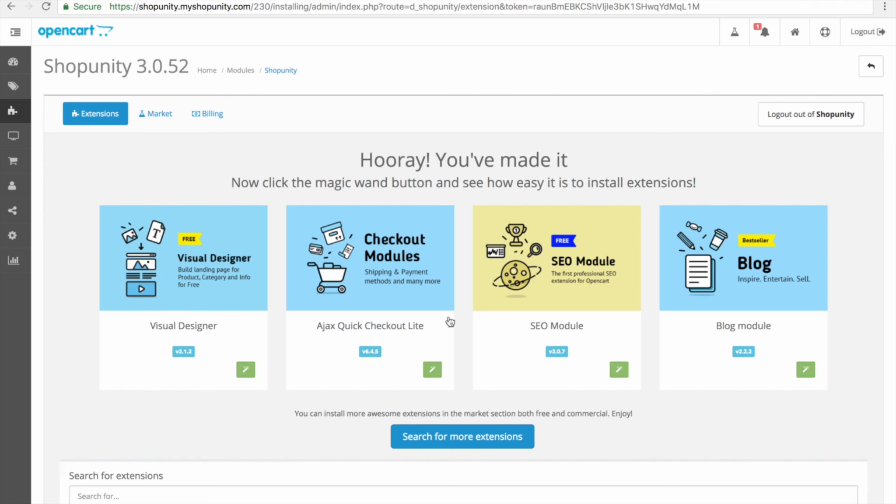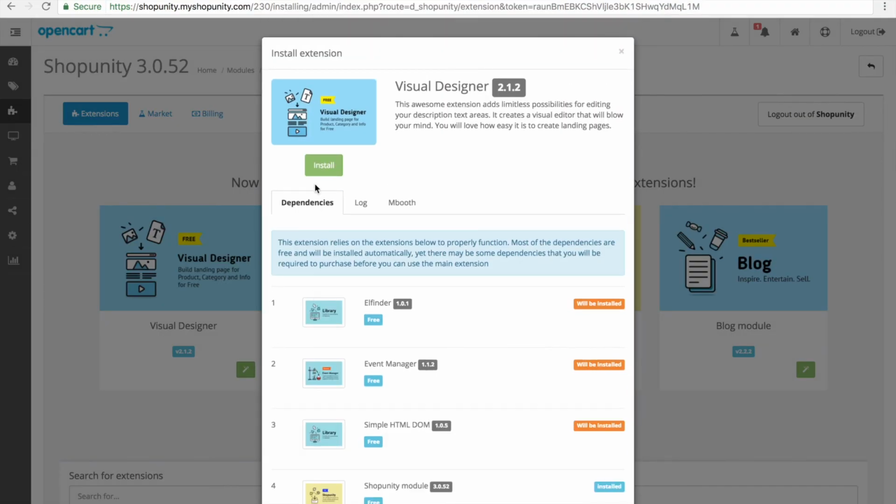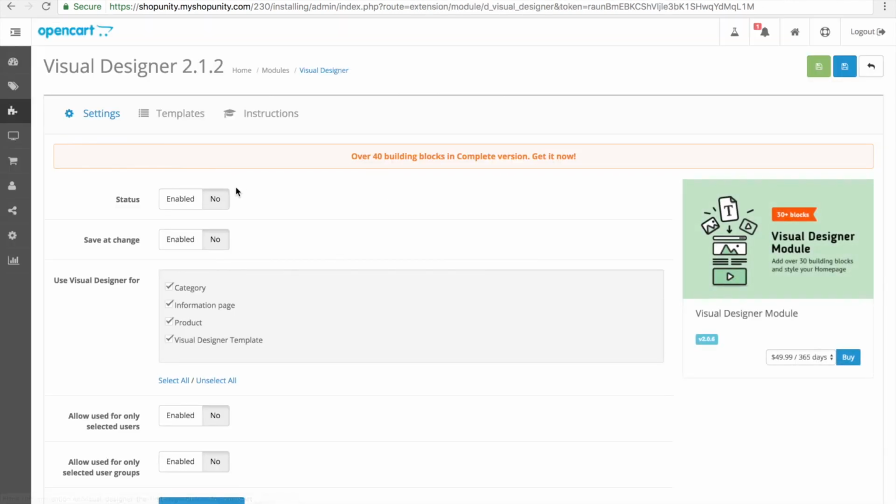Hooray! You've made it to the finish line. Now you can install all our extensions with a click of a button, like so. That's it. You're all done.